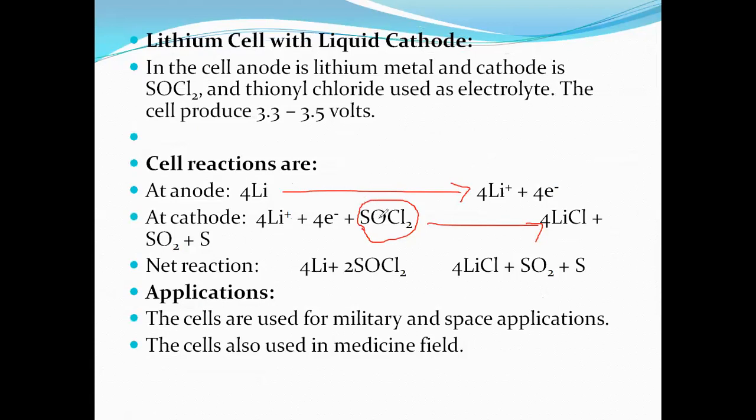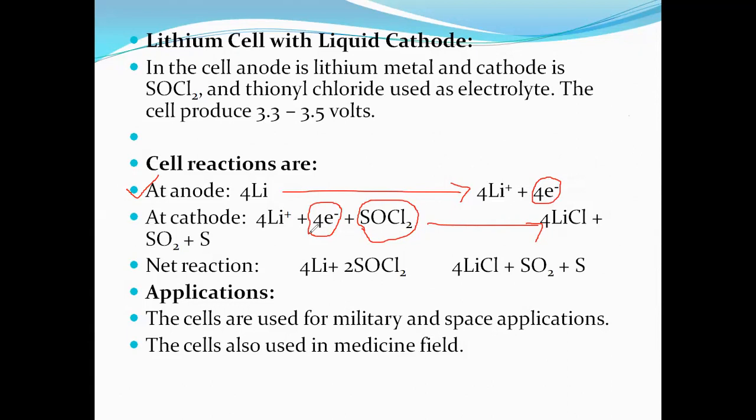In the previous case, what did you take? Solid cathode. Now what are you taking? Liquid cathode. Simple. Lithium rod is known to be the anode. Anodic reaction is the oxidation reaction, loss of electrons. The cathodic reaction is the reduction reaction, gain of electrons.